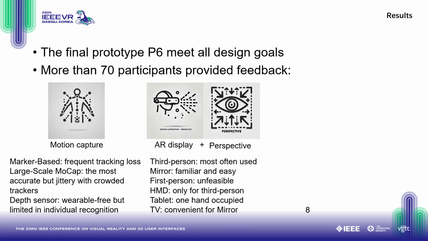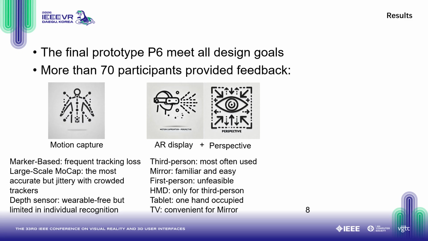For display and perspective, we attempted to use AR head-mounted display for first-person perspective. However, its limited field of view even didn't allow people to see their own upper arms, so we could only use it for third-person perspective.